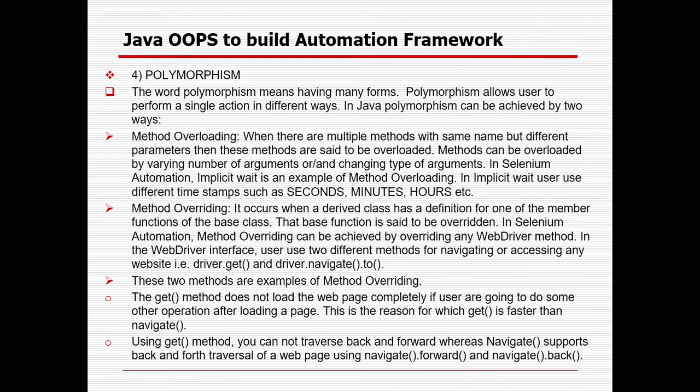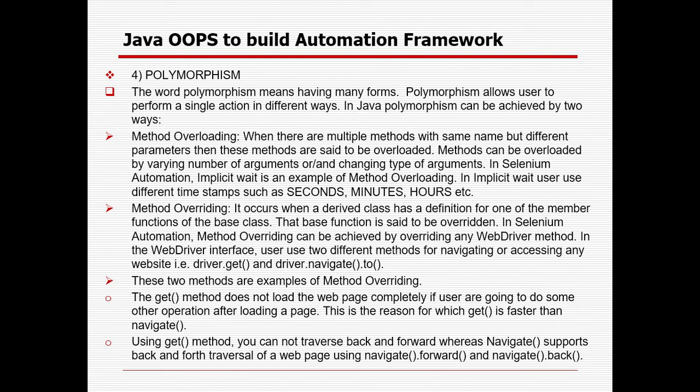Why? The get method does not load the web page completely if the user is going to do some other operation after loading a page. That is the reason get is faster than navigate. Suppose after getting the URL, you want to use explicit wait. You can keep a condition that I will wait for a particular element to be visible and I will click. So I will not worry about whether the complete web page is loaded or not.